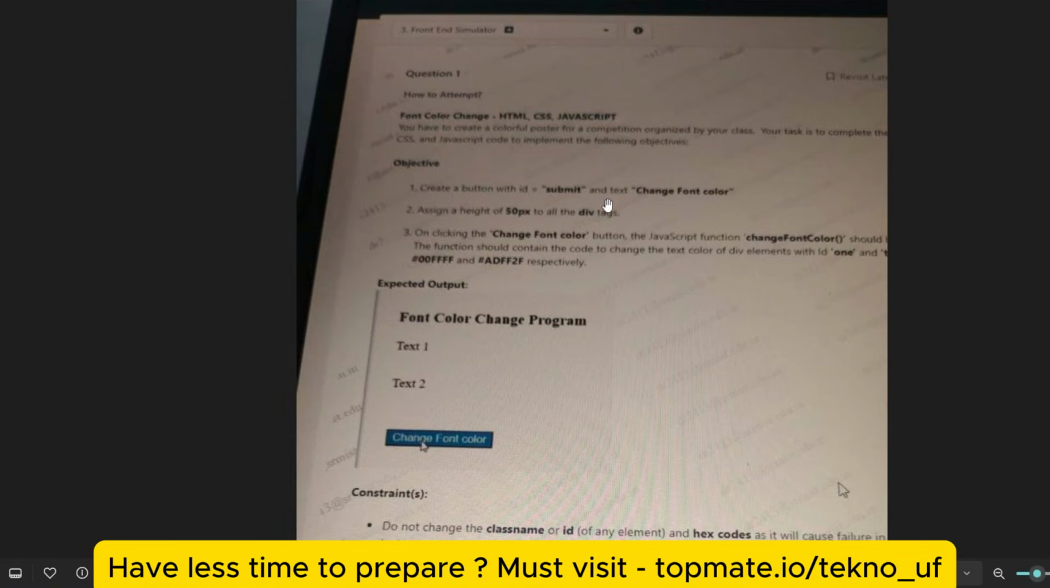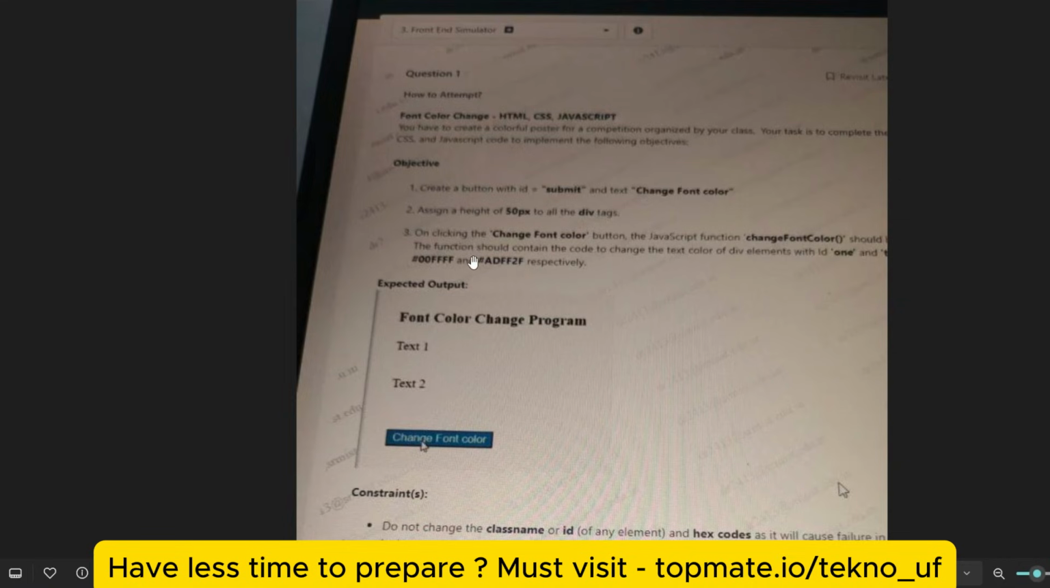Create a button with ID submit and text change font color. Assign a height of 50 pixels to all the div tags. On clicking the change font color button, the JavaScript function change font color will be called, and the function should contain the code to change the text color of div elements with ID 1 and 2